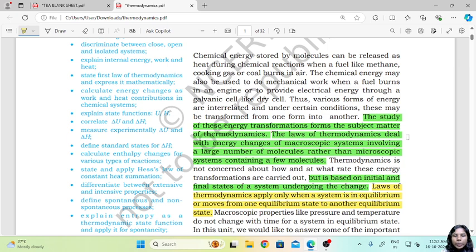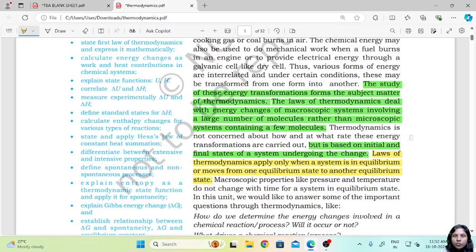Now in thermodynamics we are basically going to focus on the study of the energy transformations that form the subject matter of thermodynamics. Whatever energy is being transformed or converted from one form to another, and how it is getting converted and why it is getting converted, is what we are going to talk about in terms of thermodynamics. The laws of thermodynamics deal with the energy changes of macroscopic systems involving a large number of molecules rather than microscopic systems containing very few molecules.